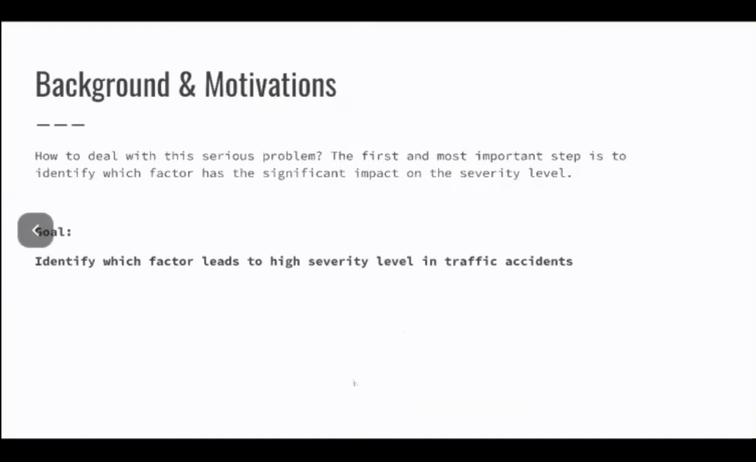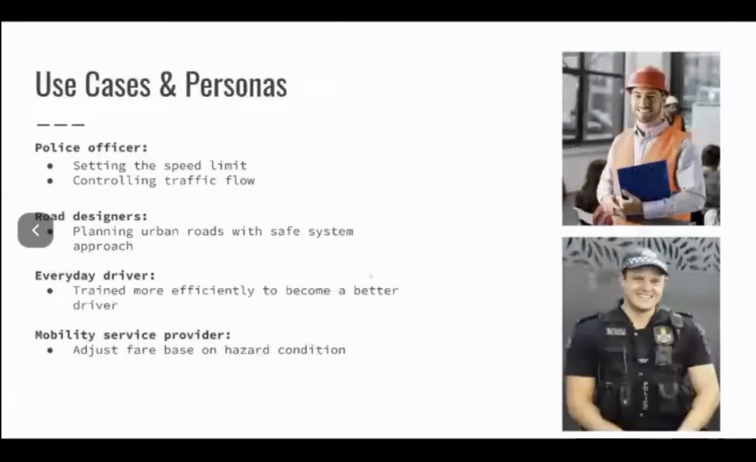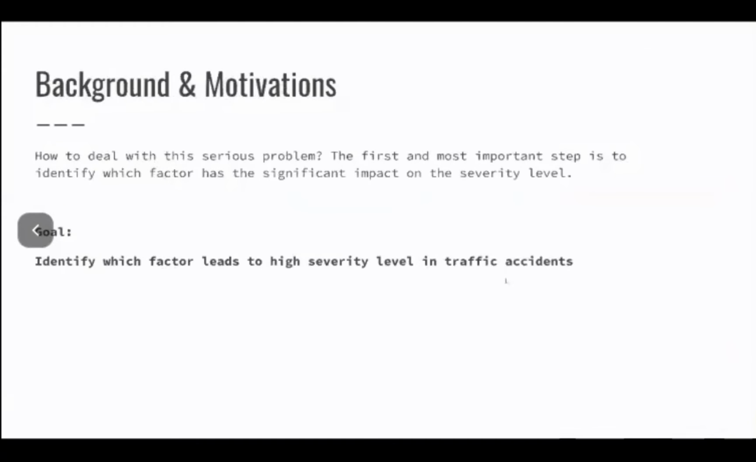So how do we deal with this serious problem? The first and most important step is to identify which factors have a significant impact on the severity level. That leads to our goal: evaluating all factors such as vehicle condition, weather condition, and road condition to identify which factors lead to high severity levels in traffic accidents. Then we can control those factors to reduce crash severity, or even eliminate deaths from our roads. Next, please.